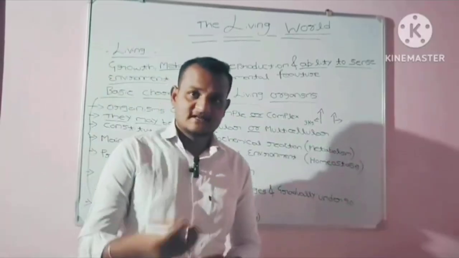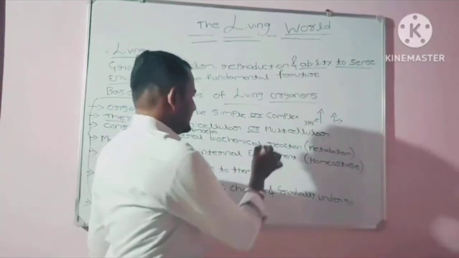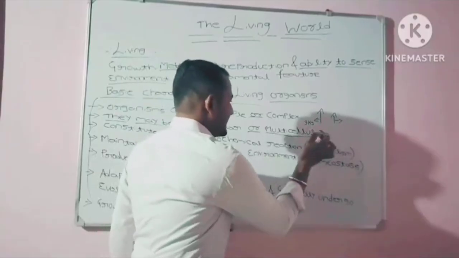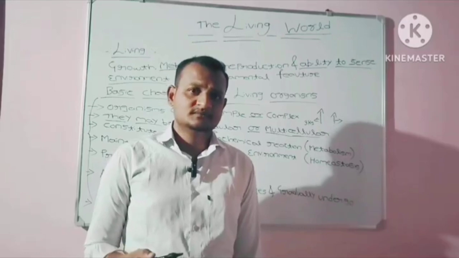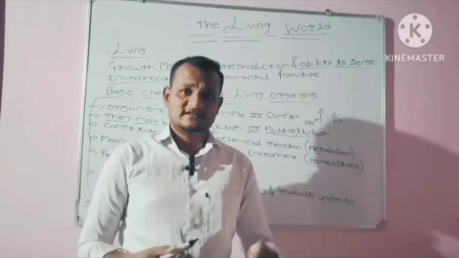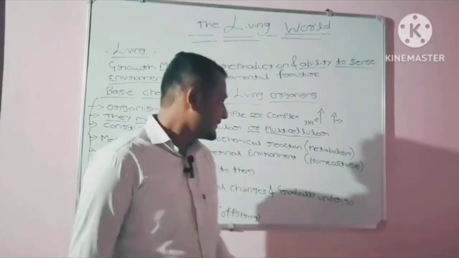Amoeba is the best example for a unicellular organism. While the organism can be multicellular also. Multicellular is nothing but the organism which is composed of more than one cell, generally termed a multicellular organism.